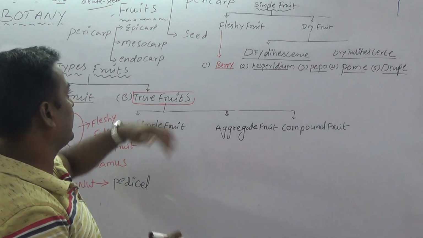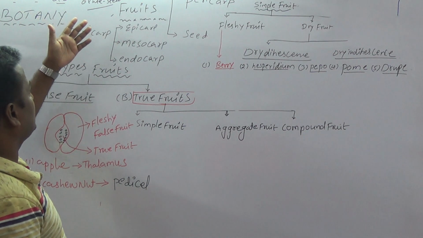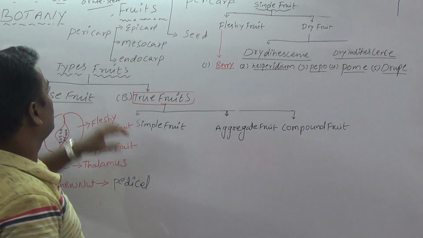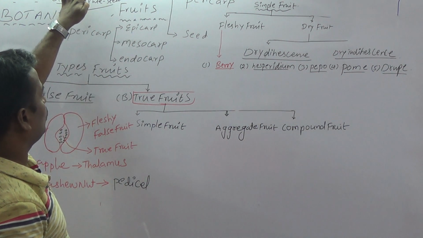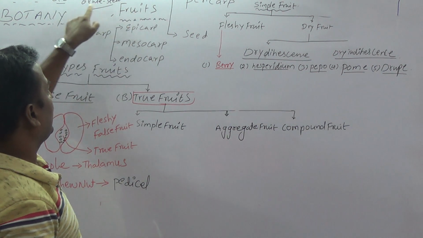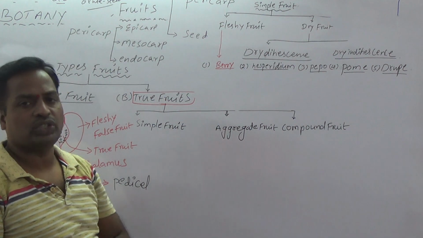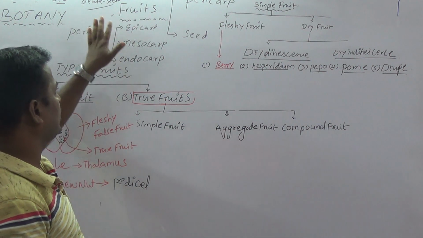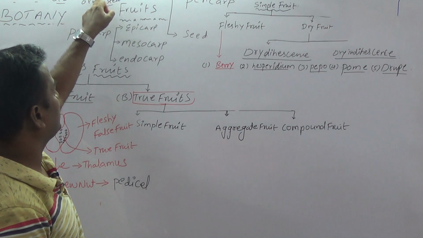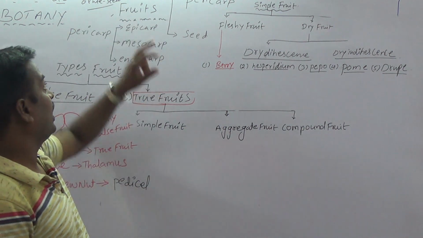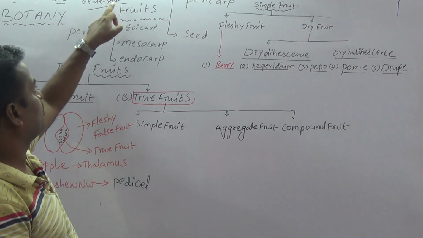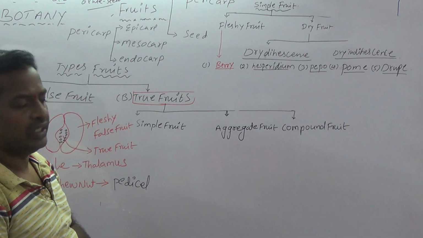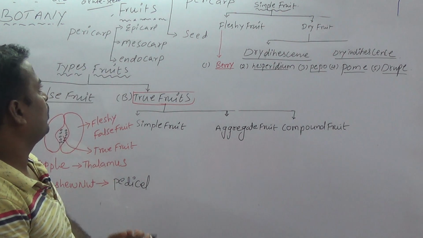Seed. After fertilization, so many changes are reported in flowers. For example, after post-fertilization changes, the ovary is developed into fruit and then ovules are developed into seed. Today I am talking about fruit. The fruit is the product of ovary. The fertilized ovary is developed into fruit. Then ovules develop into seeds. Are you clear? Then how many types of fruits are present?